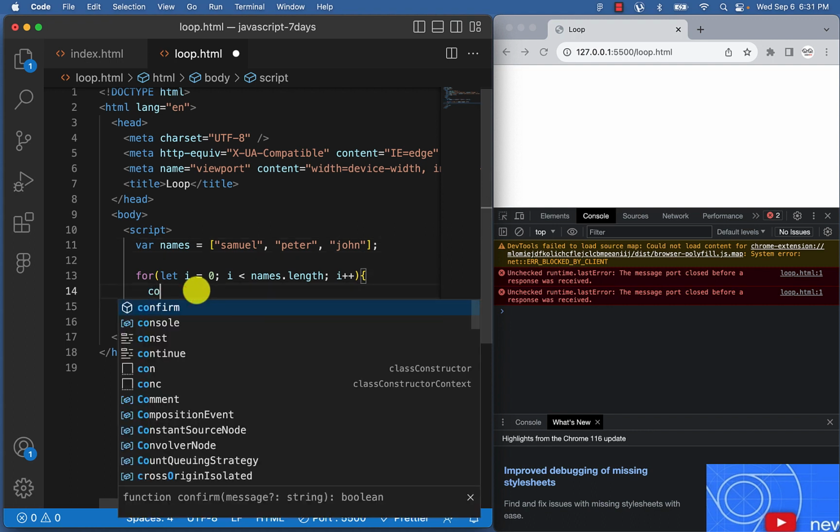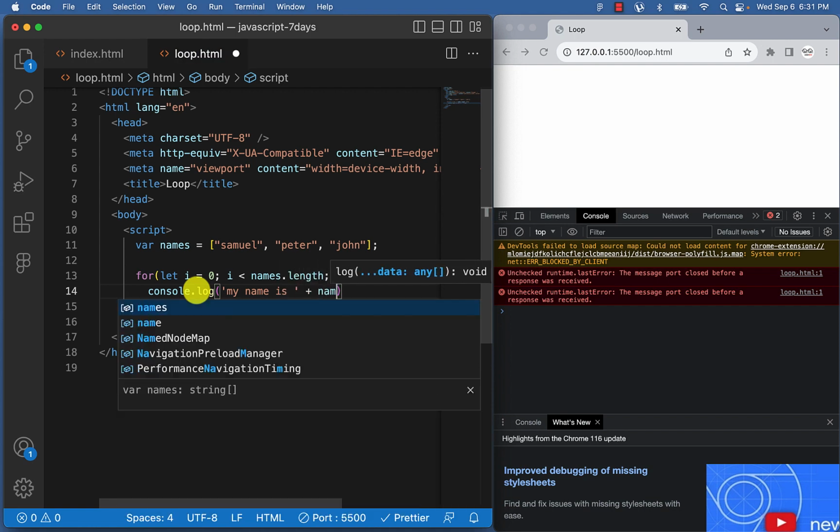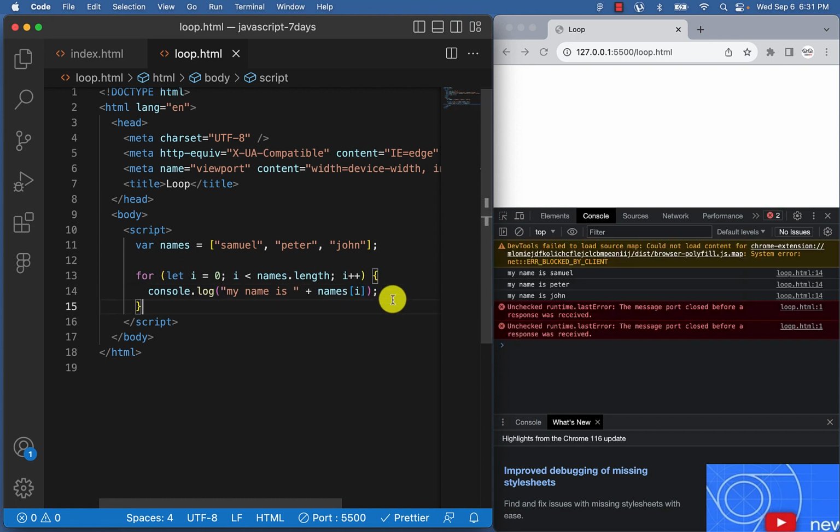So the next thing I want, we can now say console.log. Let's use something like my name is, and let's concatenate it and say names, then our loop variable, our index here. So let's see what we have. You see here, my name is Samuel, my name is Peter, my name is John.